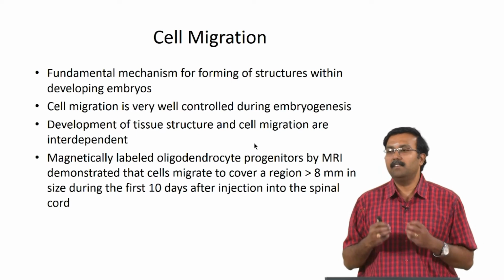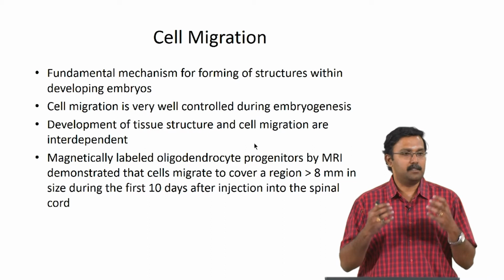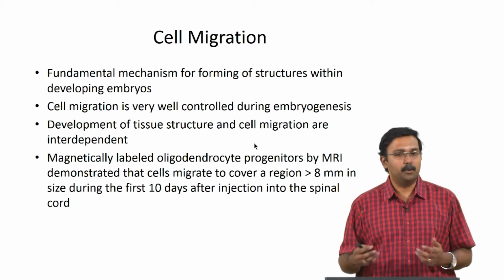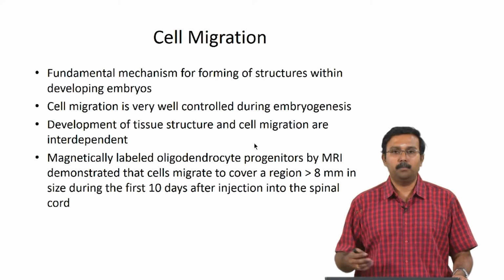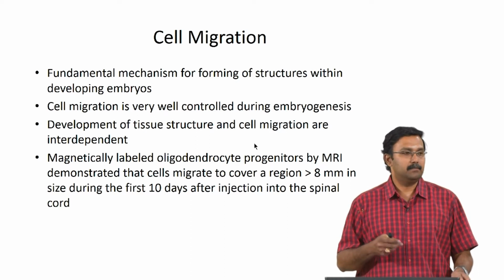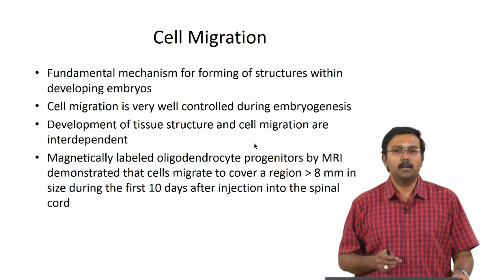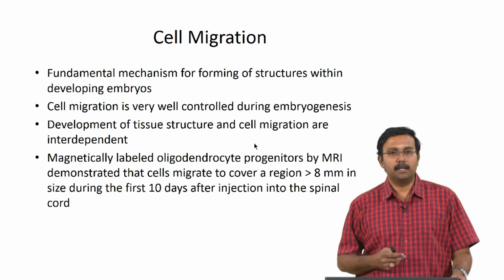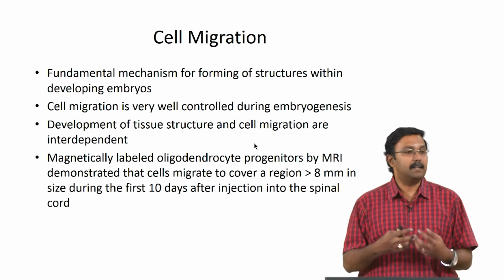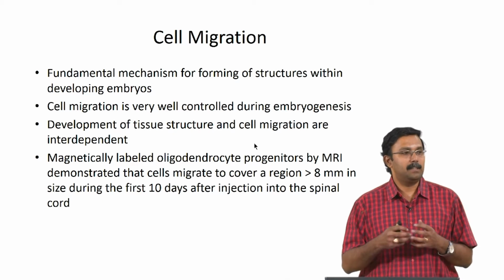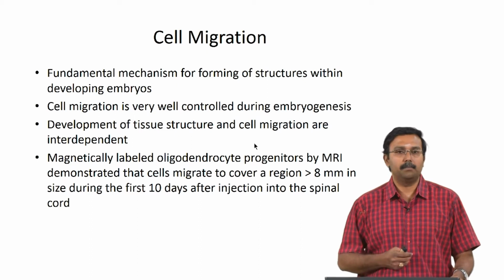It is also very well controlled, and that is why you end up with two eyes where they are and a nose where it is, right. So, it is a very regulated process, and this requires cell migration to be controlled. Development of tissue structure and cell migration are interdependent, right. Only when you have the cells migrating to a particular area can the tissues start developing.